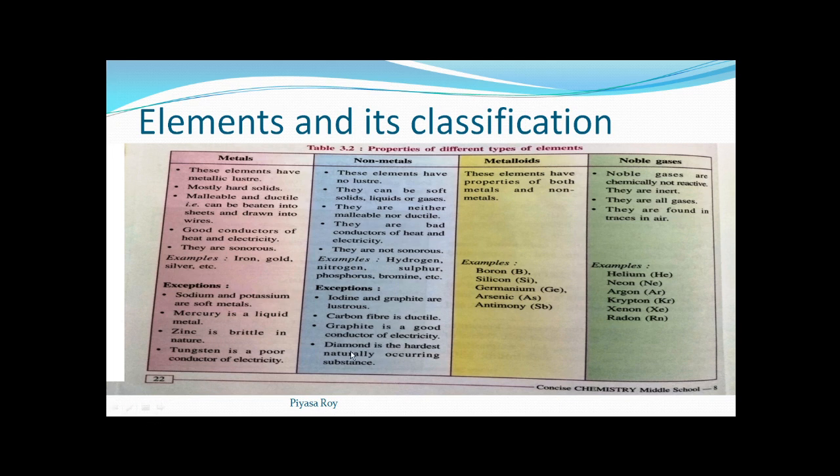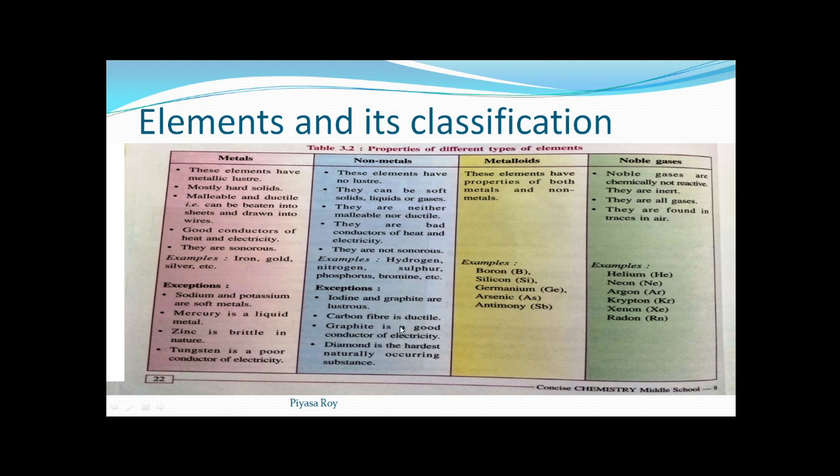Next, diamond is the hardest naturally occurring substance. Why is this an exception? Generally we know that non-metals are soft, but diamond is a non-metal. It's a form of carbon, which is a non-metal. Diamond is an allotrope of carbon. So diamond is the hardest naturally occurring substance, though it is a non-metal. Metalloids: these elements have properties of both metals and non-metals. Examples are boron, silicon, germanium, arsenic, antimony.